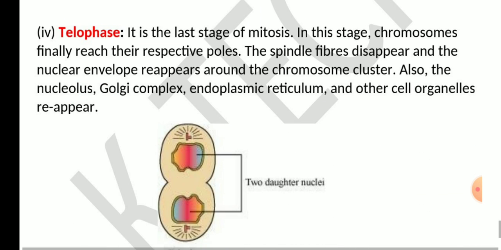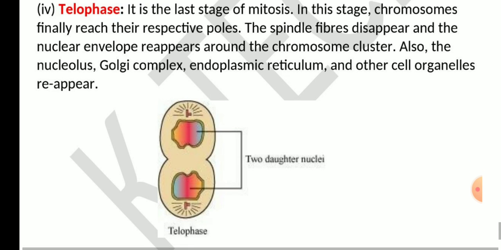The last stage is telophase. It is the last stage of mitosis. In this stage, chromosomes finally reach their respective poles. The spindle fibers disappear and the nuclear envelope reappears around the chromosome cluster. Also, the nucleolus, Golgi complex, endoplasmic reticulum and other cell organelles reappear.